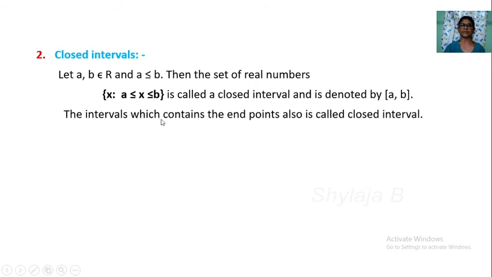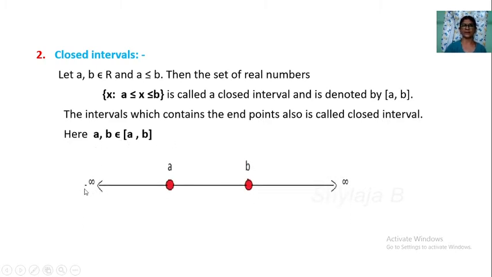The intervals which contain the endpoints also are called closed intervals. Including endpoints, containing the endpoints also, is called closed intervals. Like this, here A and B both belong to the closed interval. So let us see this here. Observe this. This is a number line. Minus infinity on the left side, plus infinity on the right side.